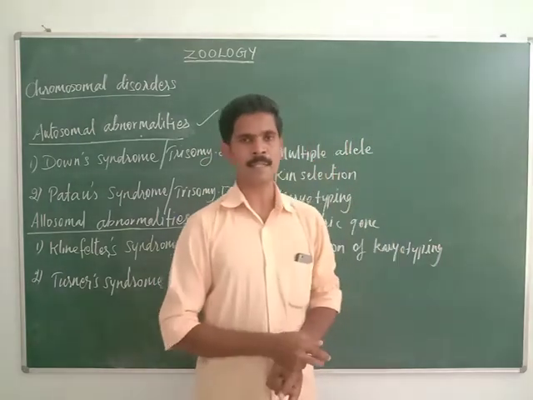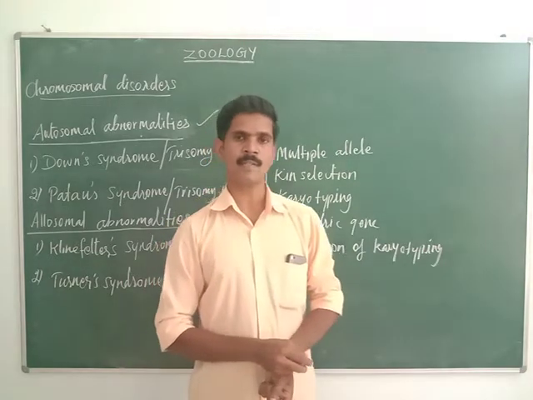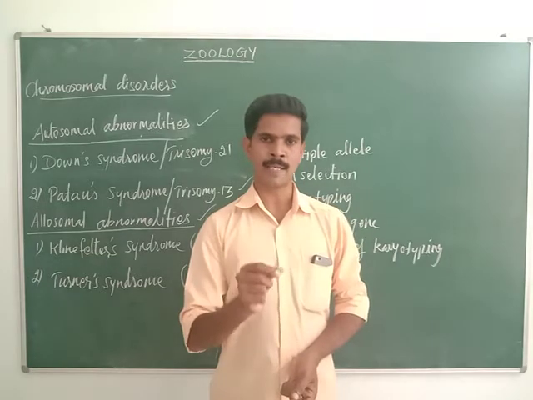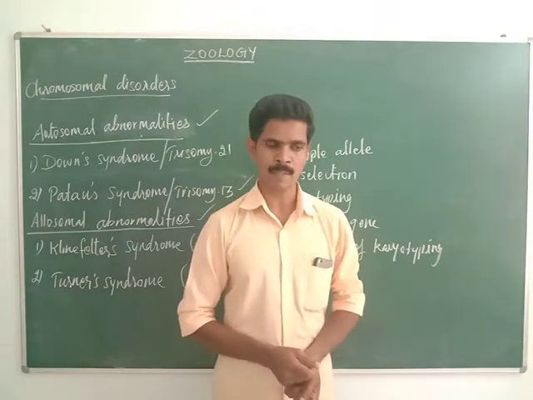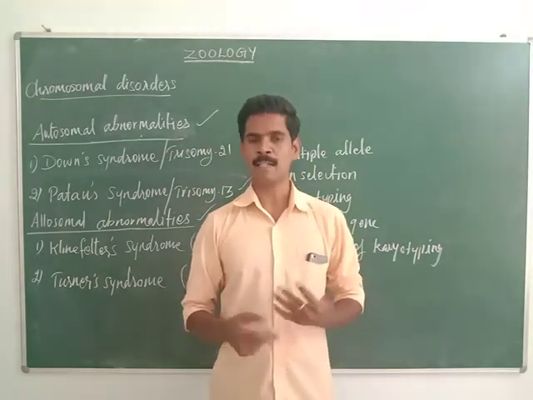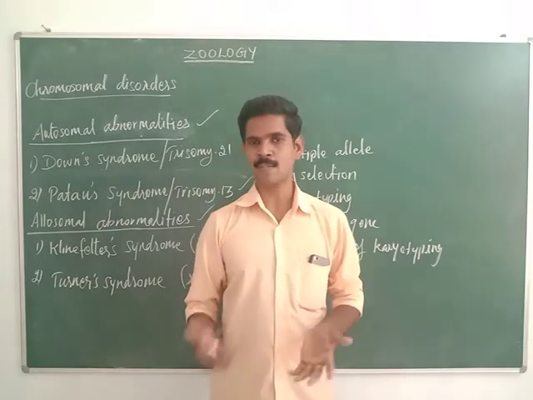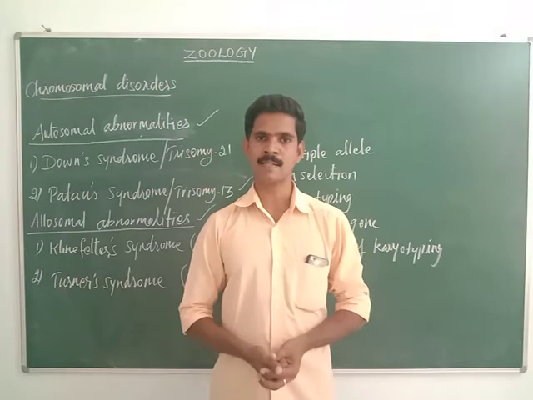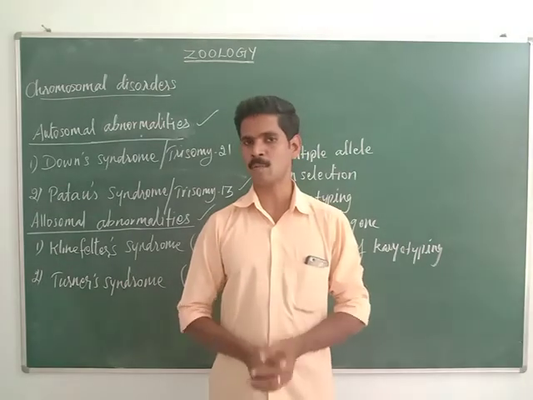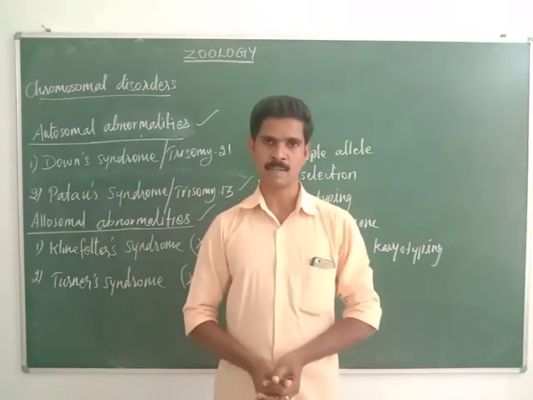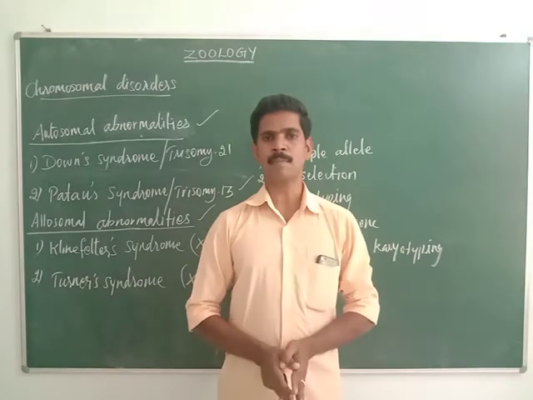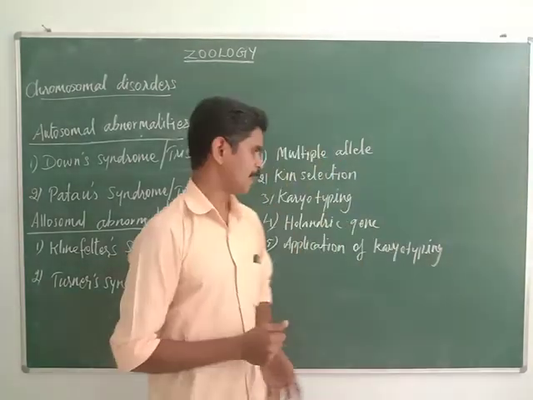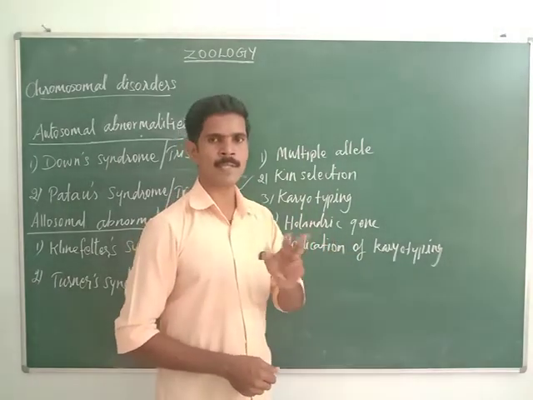The second application is that karyotyping is used to find out chromosomal aberrations. Chromosomal aberration means deletion, multiplication, translocations, like that some abnormalities we can see in the structure of the chromosome. This is called chromosomal aberrations. Does all of you understand? So these chromosomal aberrations we can identify with the help of the karyotyping technique. So 2 applications we have studied.